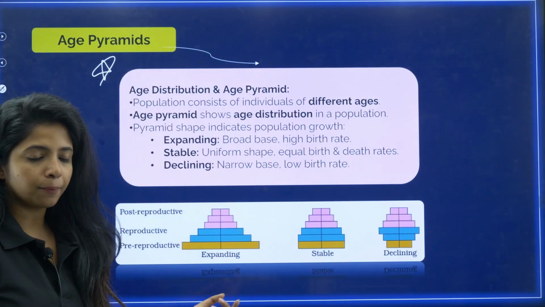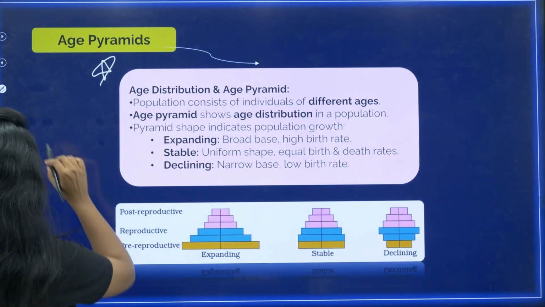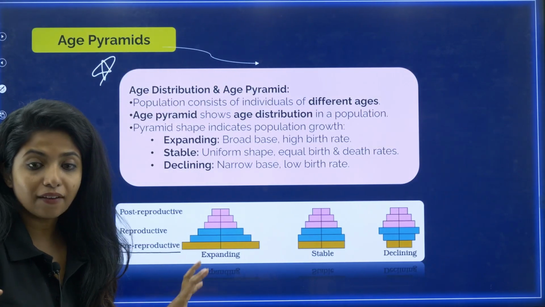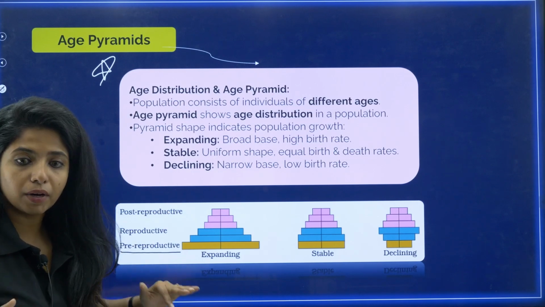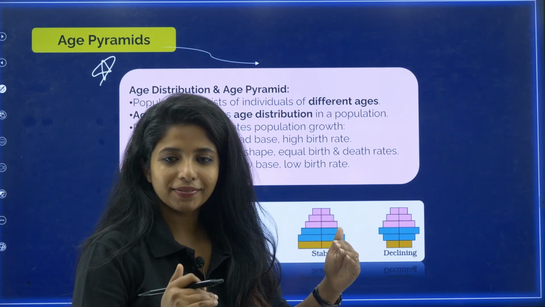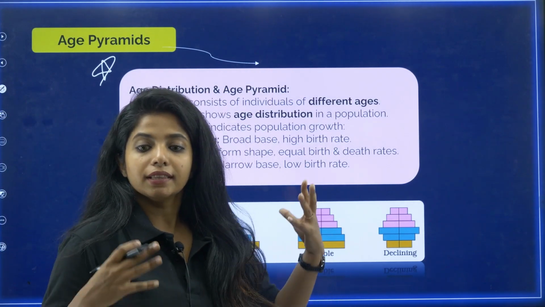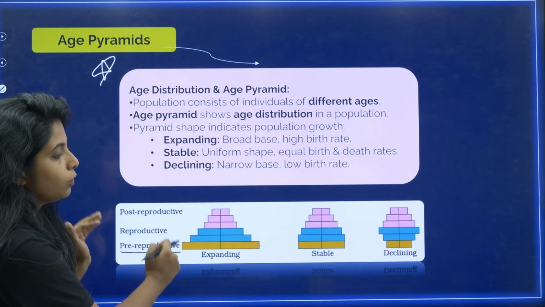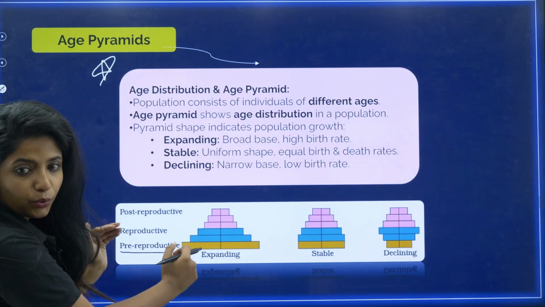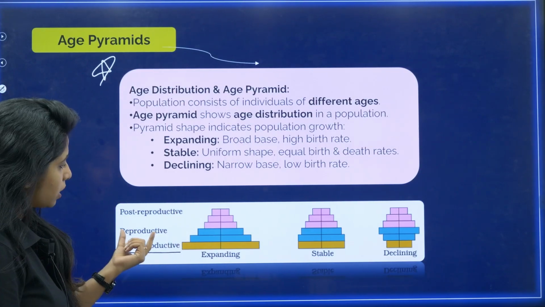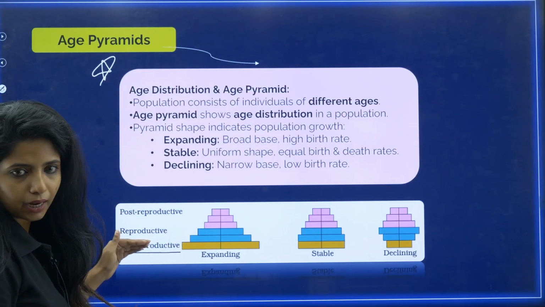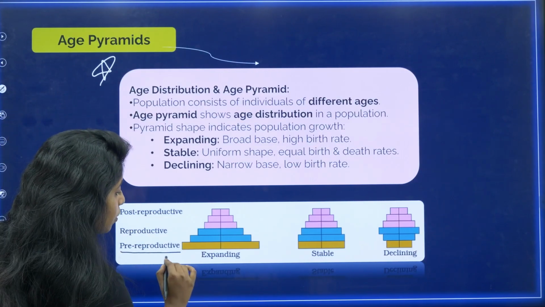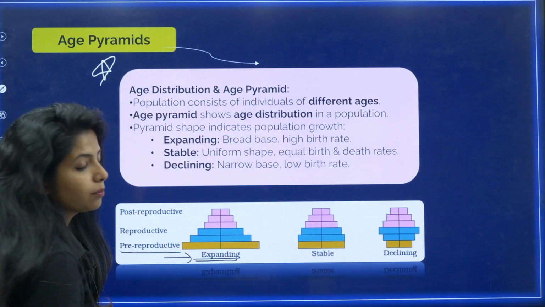How do I say it's expanding? Basically, the lower bar which is there, it indicates the organisms belonging to pre-reproductive age. As in, they are not reproducing now, they are in the pre-reproductive age, but they will be growing. They will get matured, they will reproduce. So if I see that these organisms are more in number, obviously I am sure in future they are going to increase the population. So here reproductive is less and post-reproductive is way lesser than that. So if my future is secure over here, if they are going to reproduce, my dear children, I'll say it's expanding type of population.